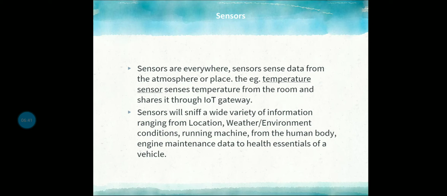Sensors are everywhere to sense data from the atmosphere or a place. For example, a temperature sensor senses temperature from the room and shares it through the IoT gateway. Sensors will sniff a wide variety of information ranging from location, weather, environment condition, running machines, human body, engine, maintenance data, or health essentials of the vehicle, whatever you are sensing.